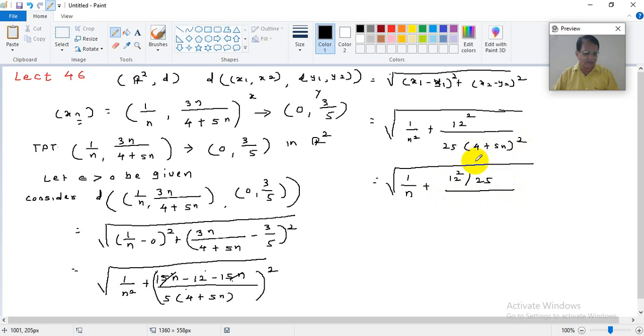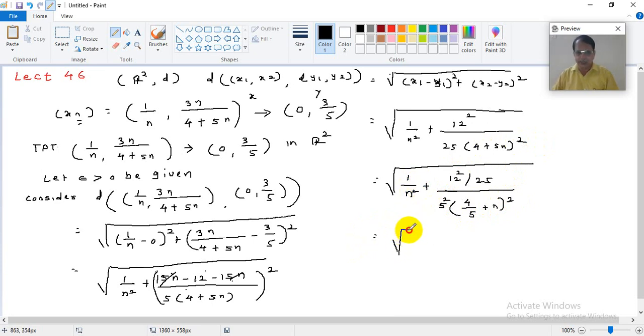I will take 5 outside. So inside the bracket it will be (4 by 5 plus n) squared, and 5 I am taking outside the square bracket, so it will be 5 squared. So now this is the same as 1 upon n squared.